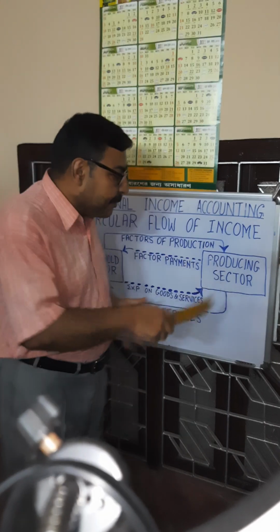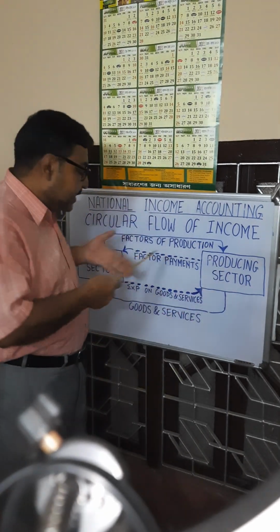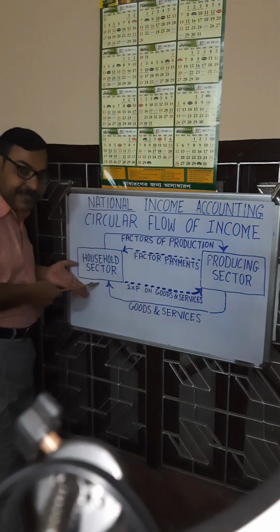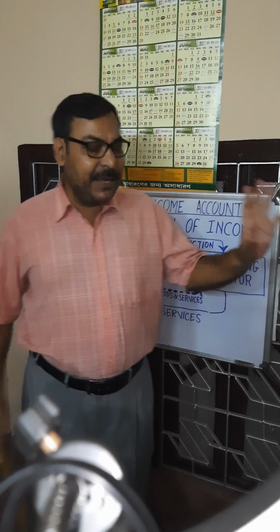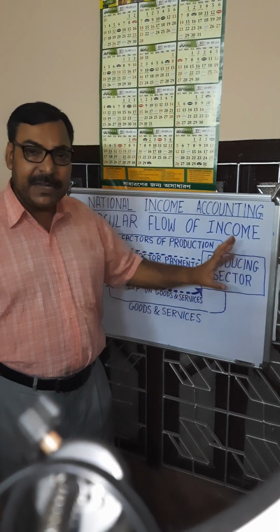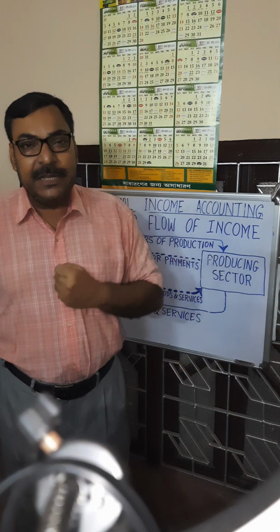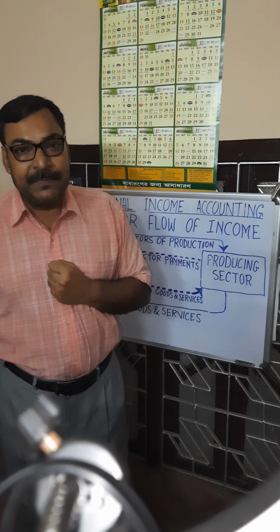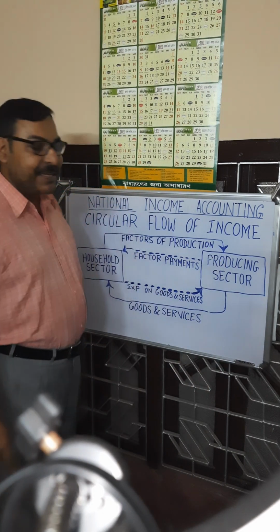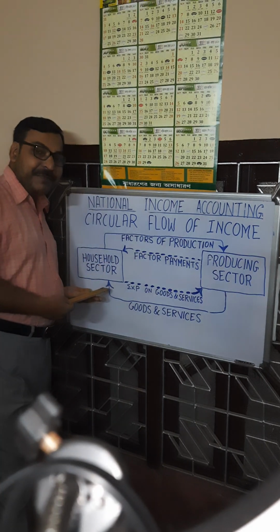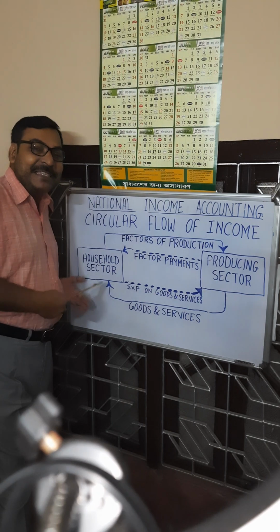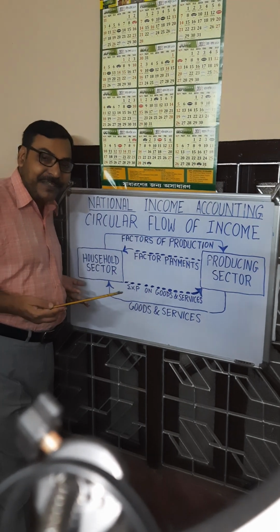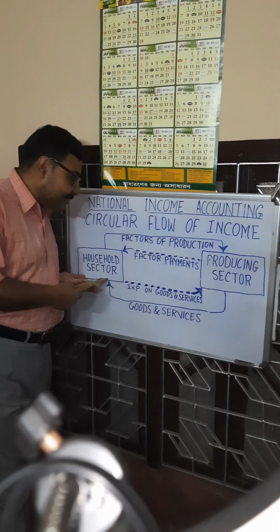Because the same money is flowing, you may consider either income generated in household sector or income generated in producing sector. Same money is flowing. So consider income generated in any sector, you will get the idea about domestic income. So if you want to learn domestic income, you may follow income generated in household sector. It is called income side measure. It is the sum of all factor payments: wage plus rent plus interest plus profit.